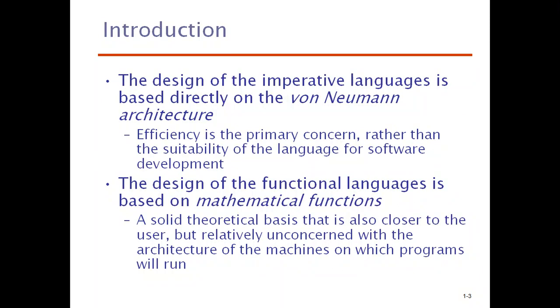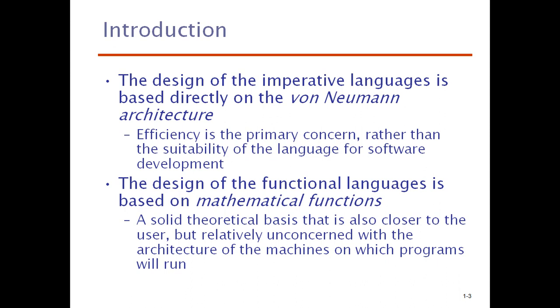The imperative languages majorly focus on providing efficiency in terms of execution or giving the output. But functional programming languages are especially designed to solve mathematical functions.